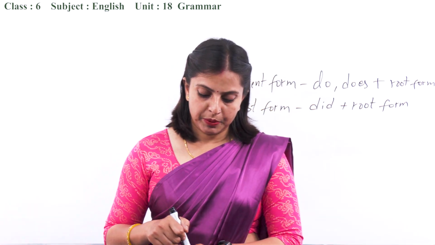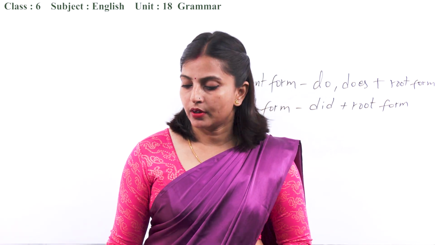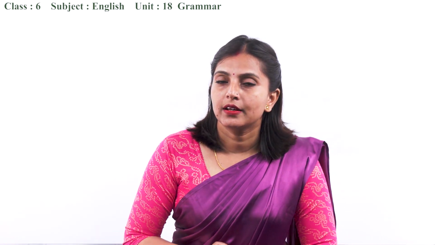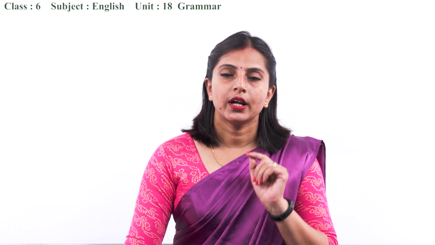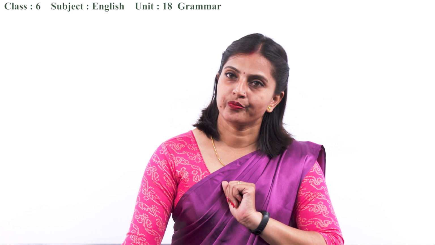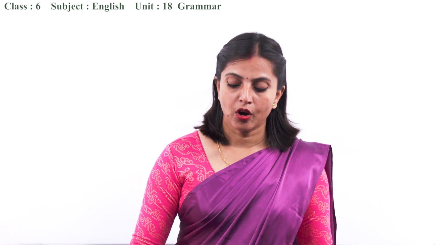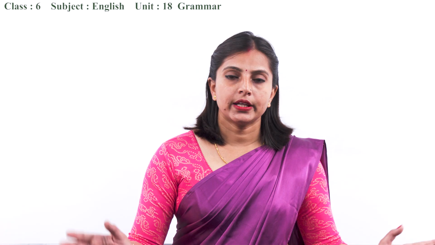But if the statement has already got the auxiliary verb, we don't need to use this. For example, it is raining heavily. We already have the auxiliary verb is. So how is it raining? Alright? When there is no auxiliary verb, we use do, does, did. Alright? See the form of the verb, either it is present or past form. Alright, now let us move to the exercises.